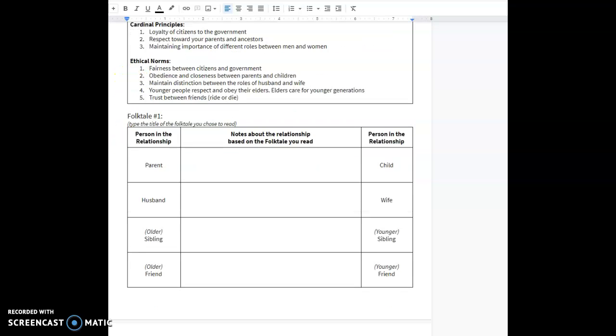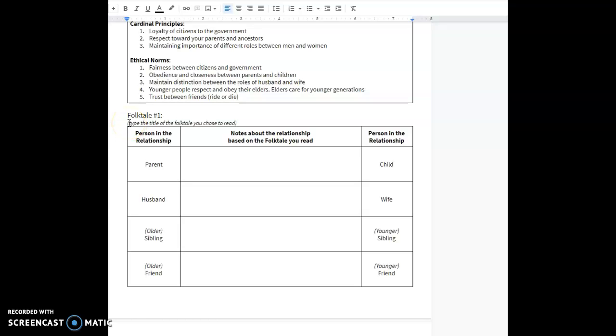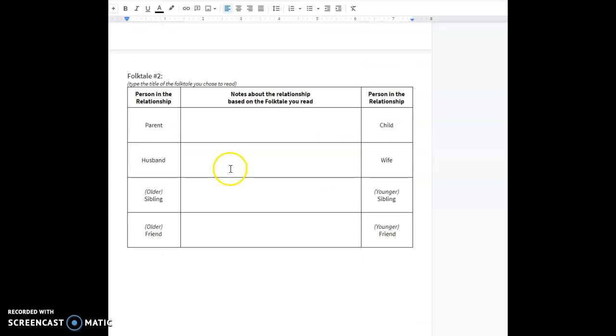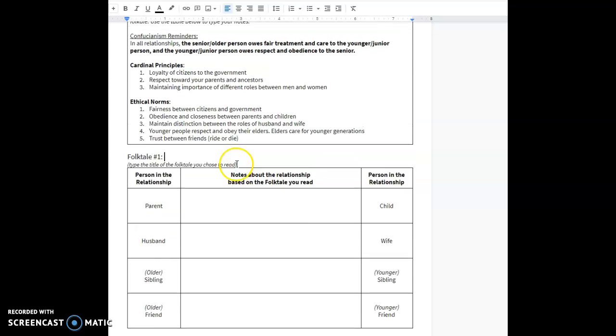And then as you're reading the folktale, write. So if you did The Disobedient Frog, which is once again my favorite, you would write here The Disobedient Frog. And then you would explain which relationships it is showing. Not all of them show all of them. So if your folktale only shows one relationship, that's the only one that you're writing notes on. So once again, you have just the 2.